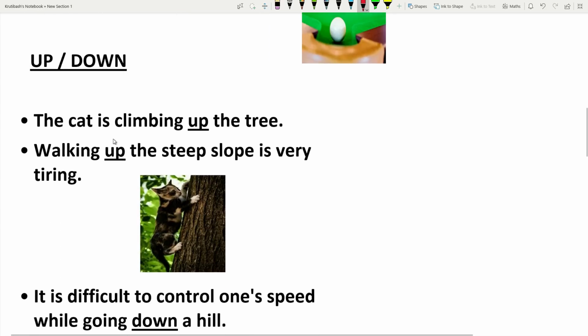Then up and down. Up means from lower to higher, but down is higher to lower. Both words are opposite to each other. The cat is climbing up the tree. Up the tree, that means climbing, lower to higher. Walking up the steep slope is very tiring. Walking up the steep slope is lower to higher.